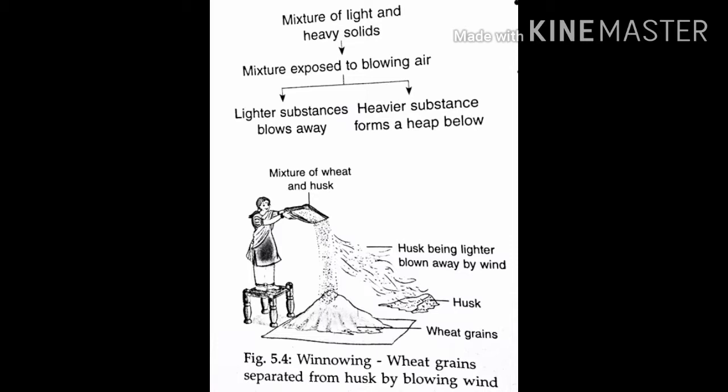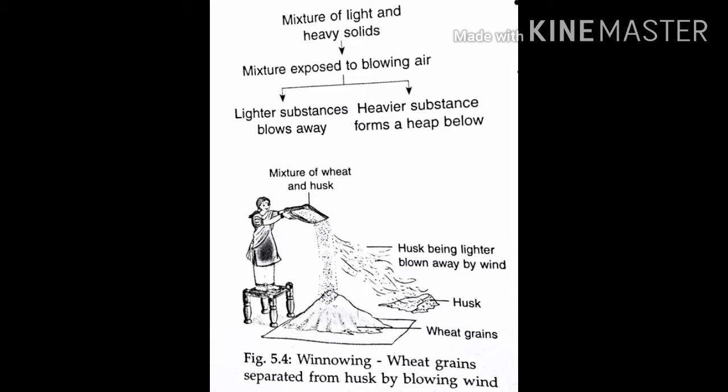The husk being lighter, the lighter particles of husk blow away and form a heap some distance away. See this picture.